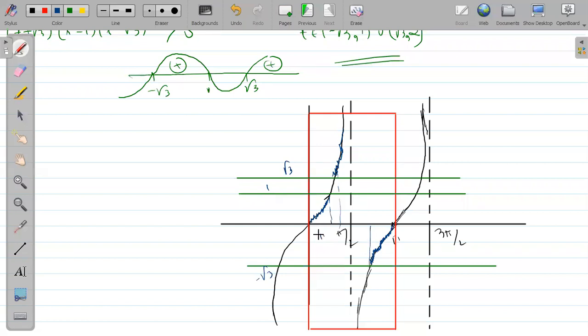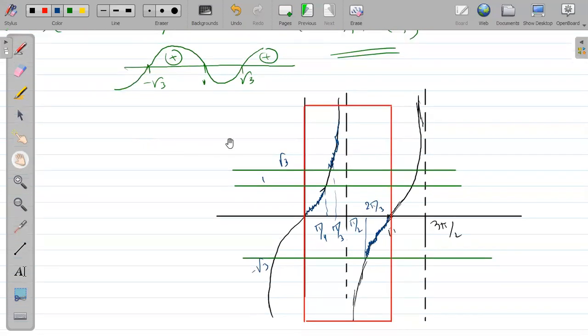So at 1, pi by 4 it is. You see it here, it is pi by 4 only. And at root 3 is what? Pi by 3 is pi by 2. And minus root 3 is what? Pi minus pi by 3, 2 pi by 3. These are the points. So how to write the solution now?